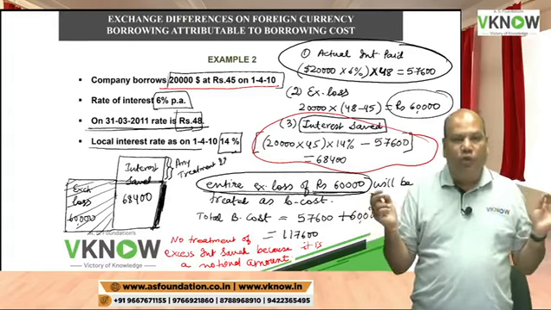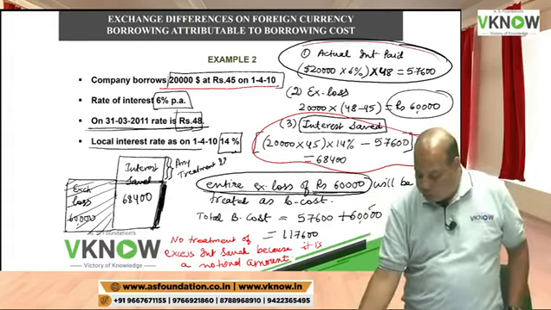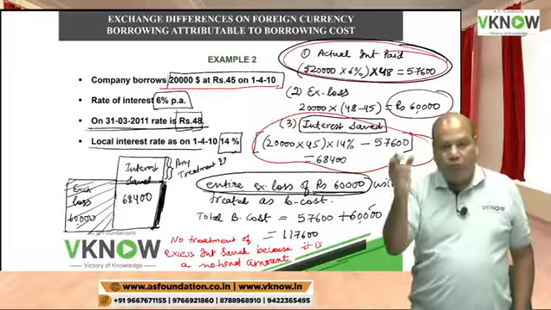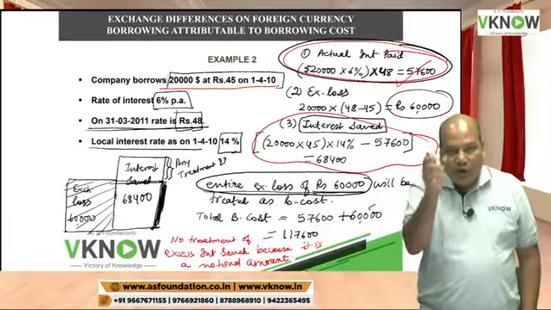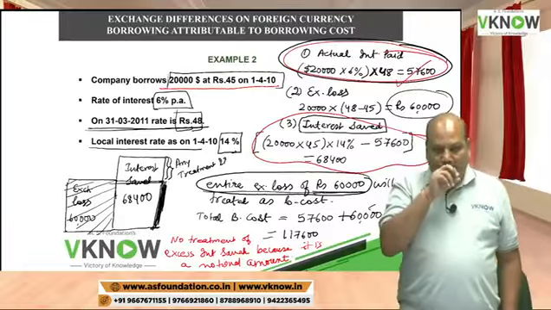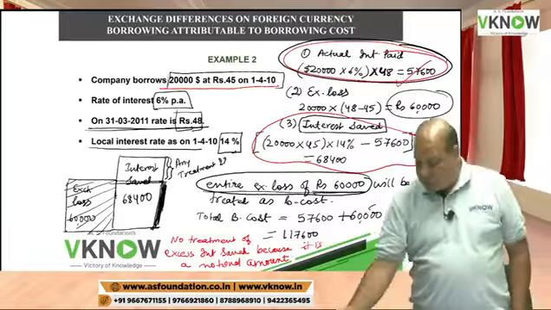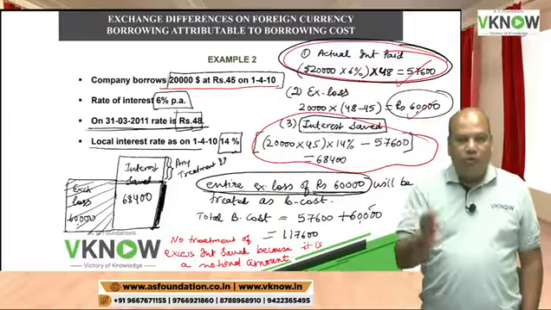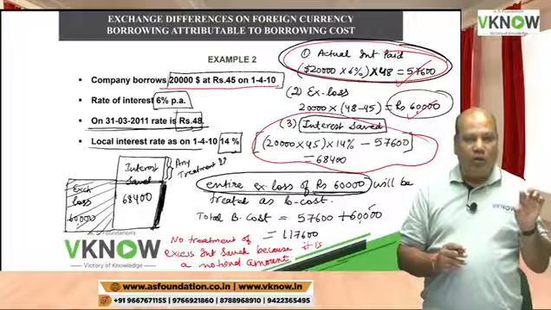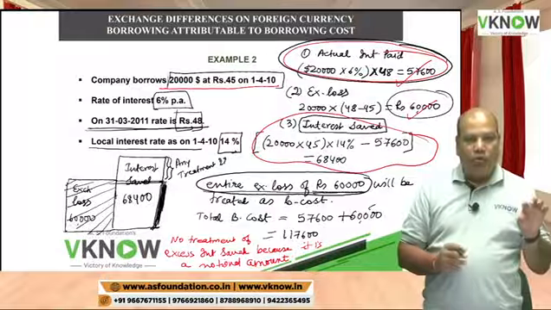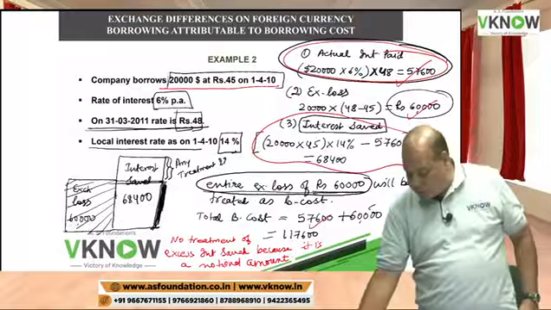In my books of account, I have only two figures. If you prepare a trial balance, you will have only two figures there. One is interest paid, which will appear in the debit column, and one is this exchange loss, which will also appear in the debit column. So only two figures are appearing in your ledger books, and those two figures I have considered.